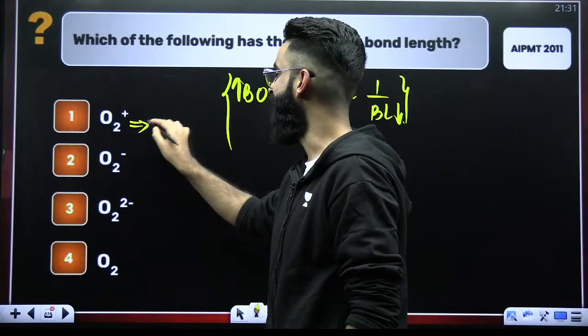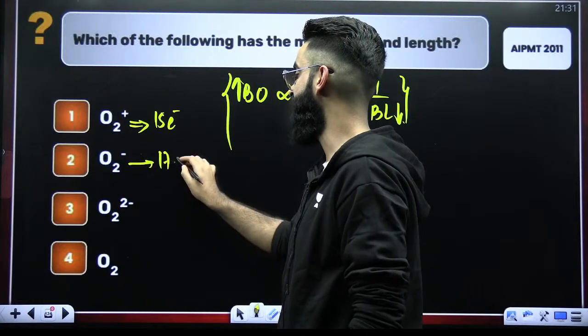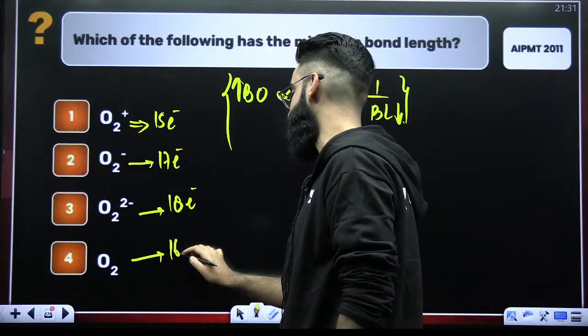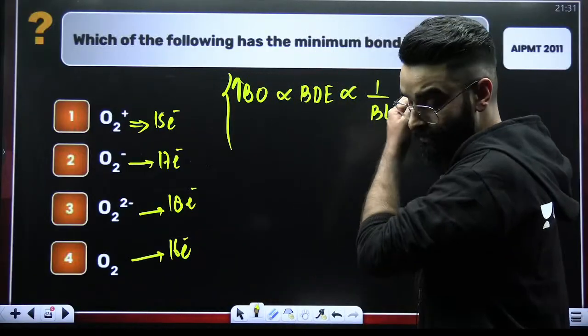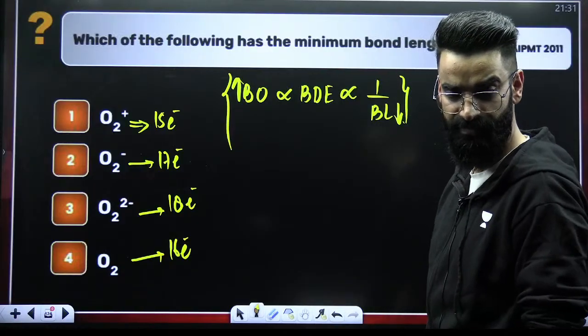O2 positive, it is a 15 electron species. O2 negative, it is a 17 electron species. O2 dinegative, 18 electron species. O2, 16 electron species, right? Now, just check their bond orders.